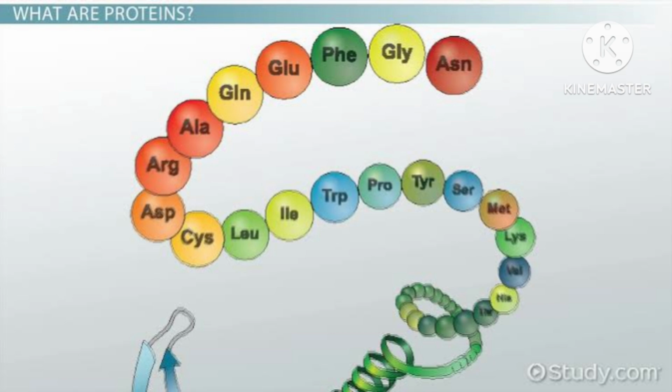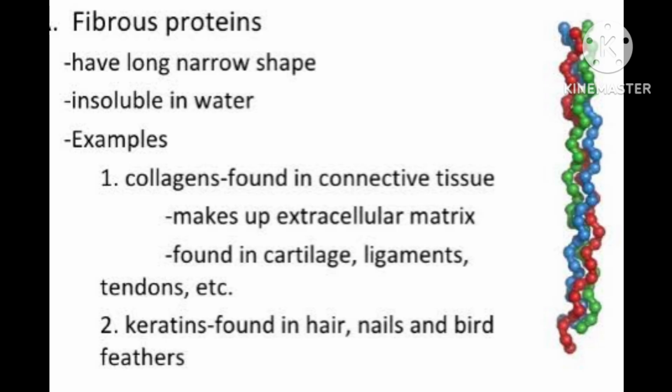Proteins can be classified into two types on the basis of their molecular shape. First type is fibrous protein, F-I-B-R-O-U-S. And second is globular protein, G-L-O-B-U-L-A-R. Now come to the fibrous proteins.